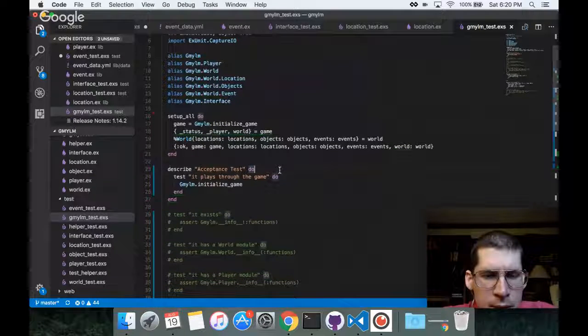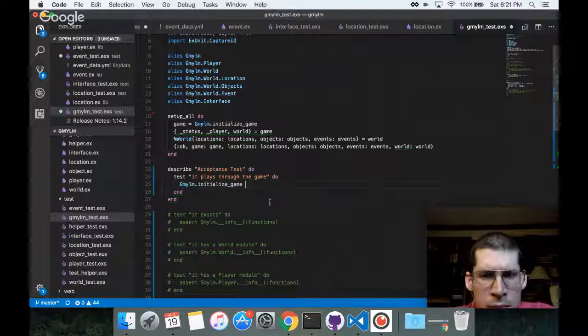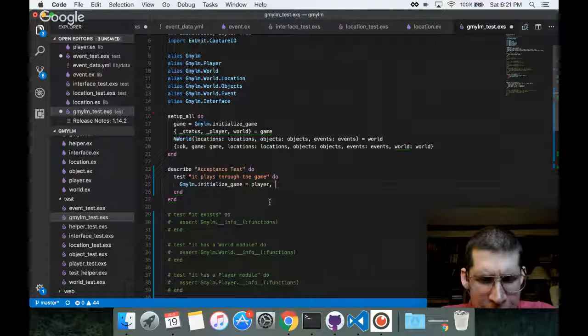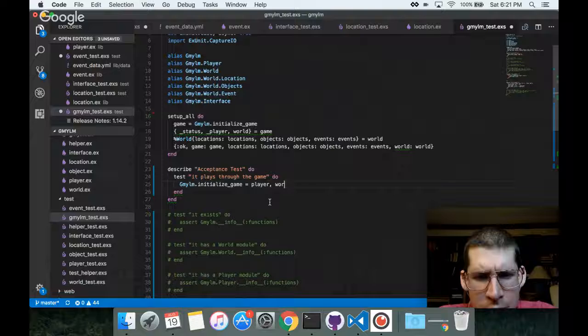Okay, acceptance test. It plays through the game. GMYLM.initialize game. I feel really off my game today. Player, is this right? World. I mean, the first thing is going to be a status code. Do I need to put it in a tuple, or can I just? I need to put it in a tuple.